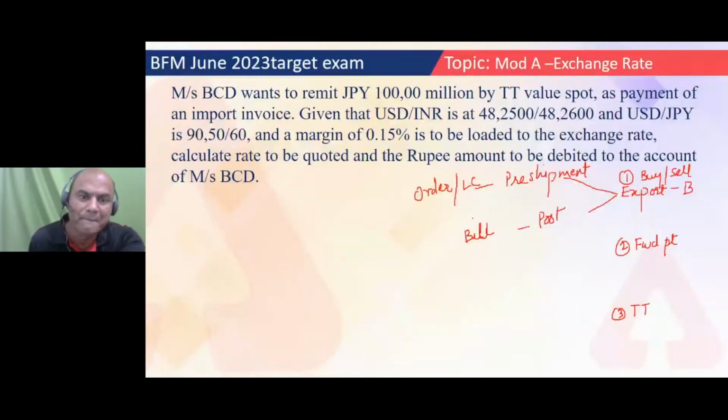Again, how much finance is given for pre-shipment? What percentage? 100% or 75 to 80? Correct, depending on bank to bank. In the exam, they generally give you 75%, so you can take it as a thumb rule. Post-shipment is complete 100%. This concept should be totally there in your mind. You must learn this part by heart.